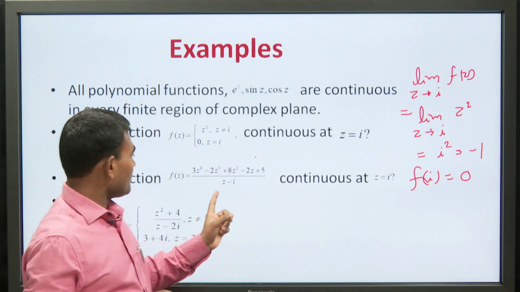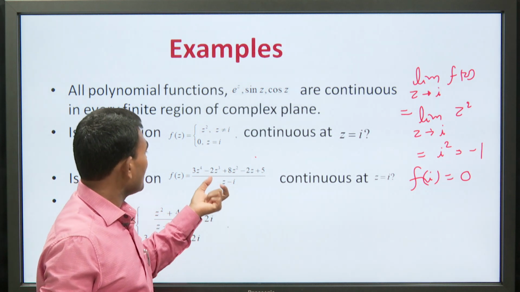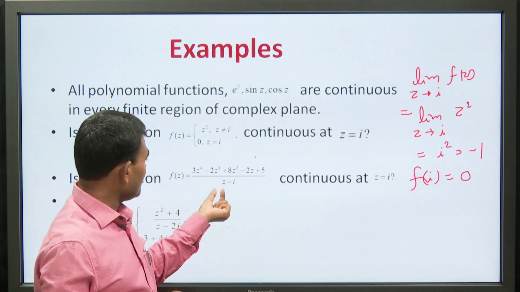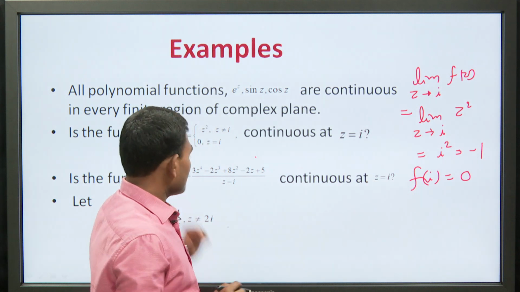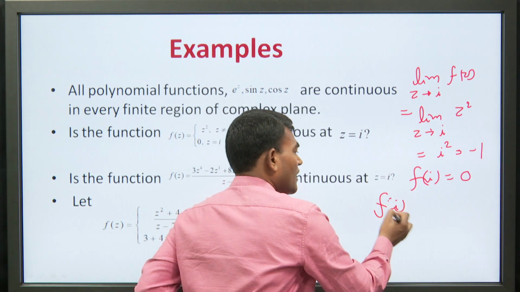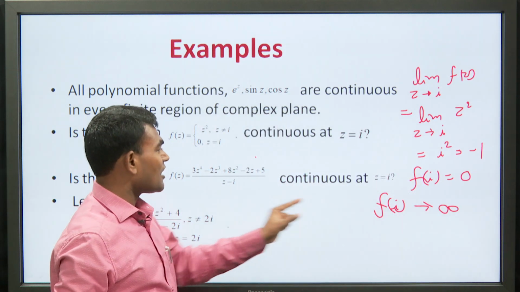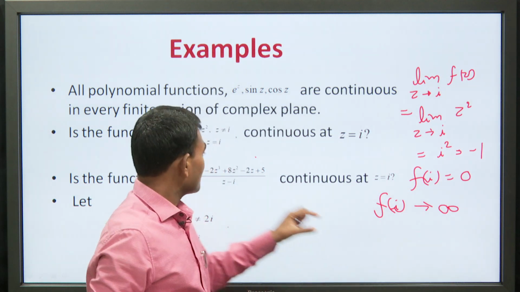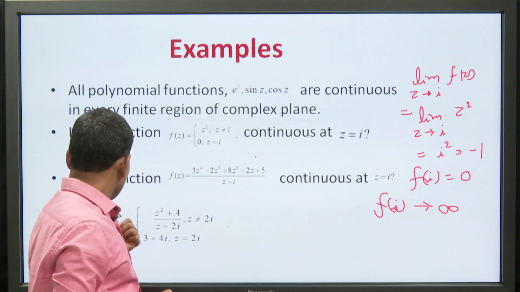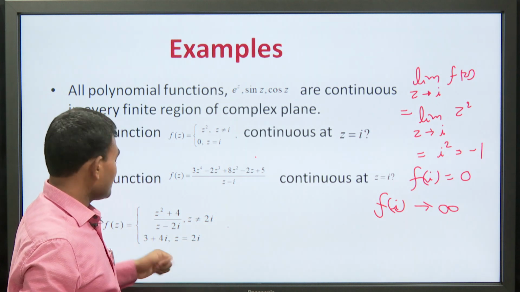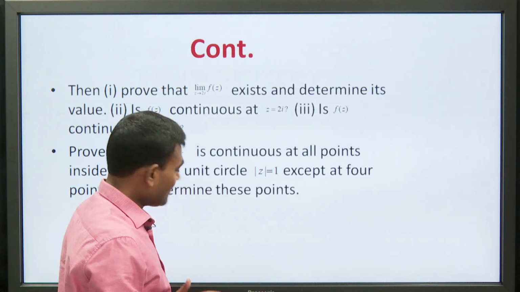Again I have taken one example. In the numerator there is a polynomial of degree 4 and in the denominator z minus iota. You can easily check that at z equal to iota, this function tends to infinity. Therefore f(iota) is not defined, by which we can say that this function is not continuous. We have taken another example, and for this example we have to prove one result.